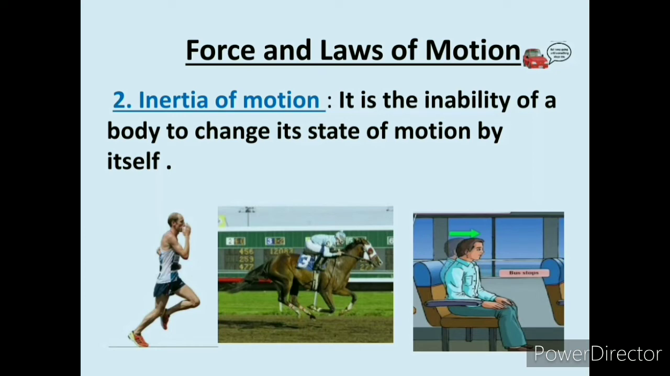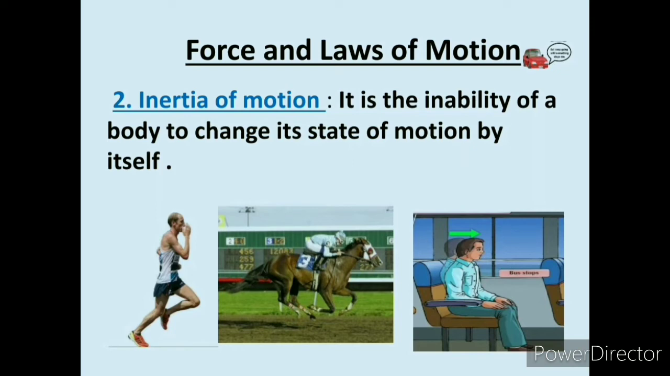When a horse at full gallop stops suddenly, the rider falls forward on account of inertia of motion, because the lower part of his body comes to rest with the horse, but the upper part tends to continue its motion due to inertia of motion. We have one more example.